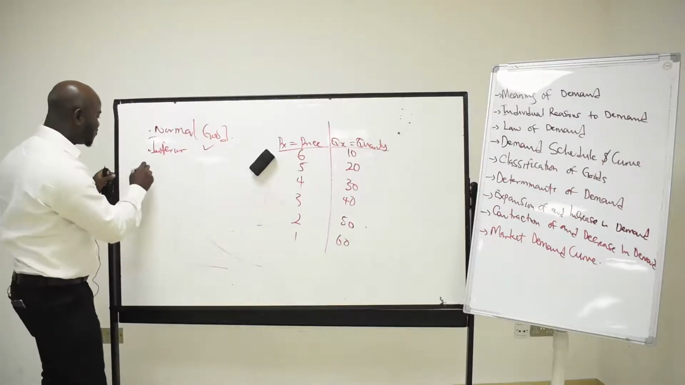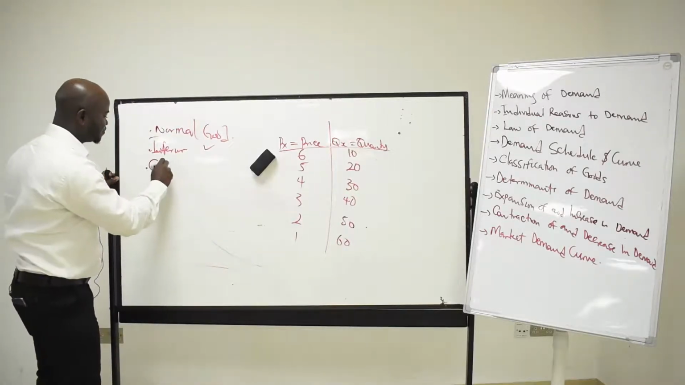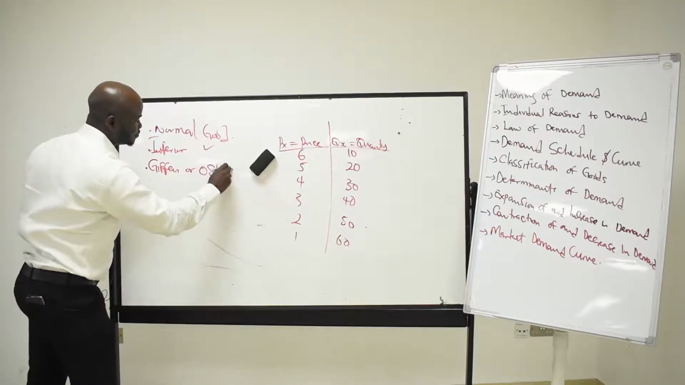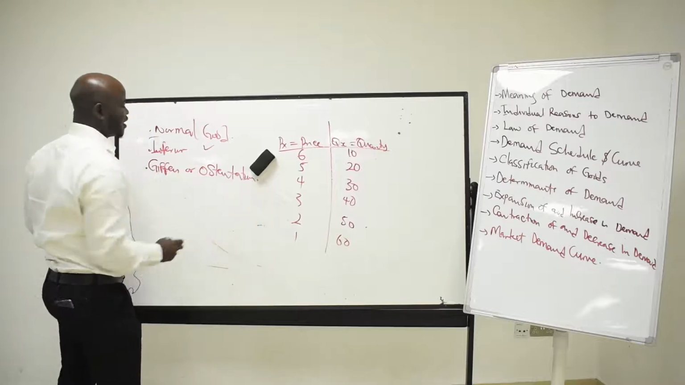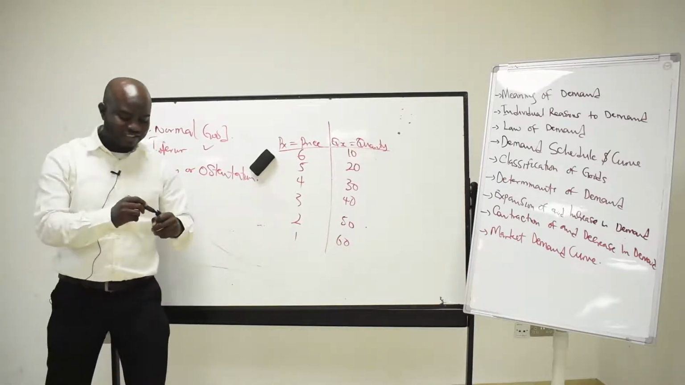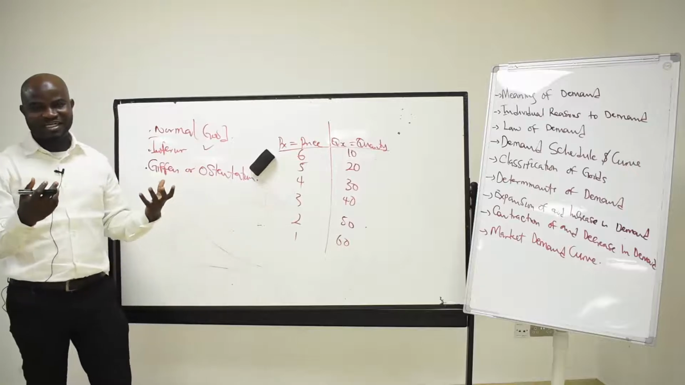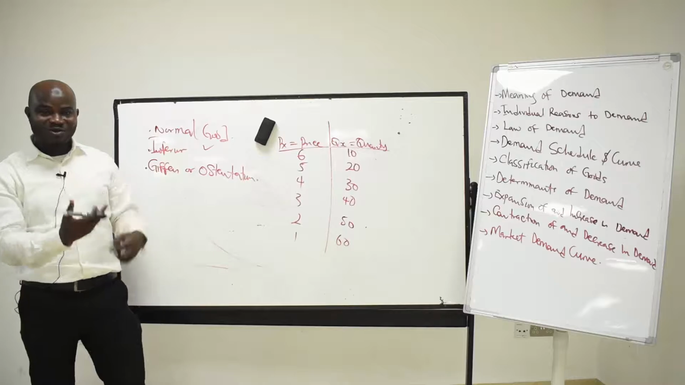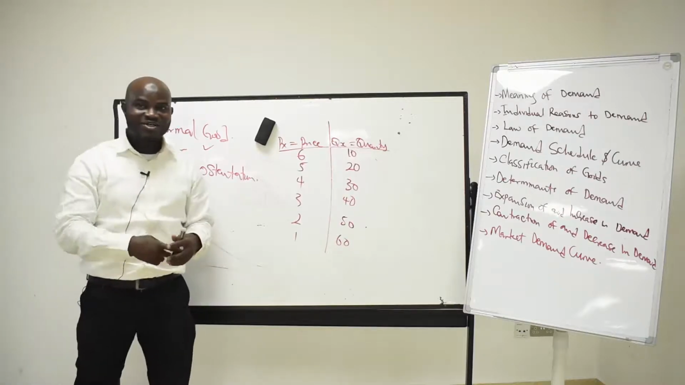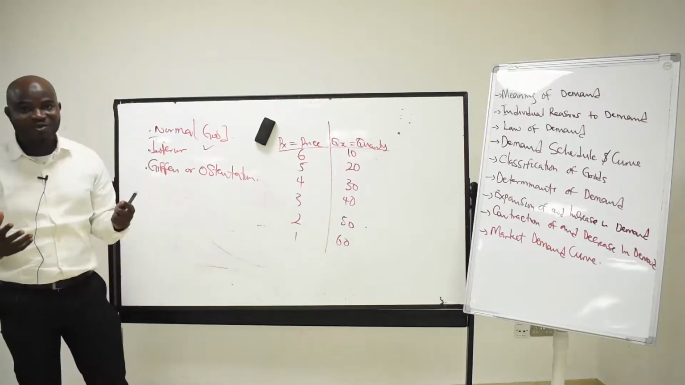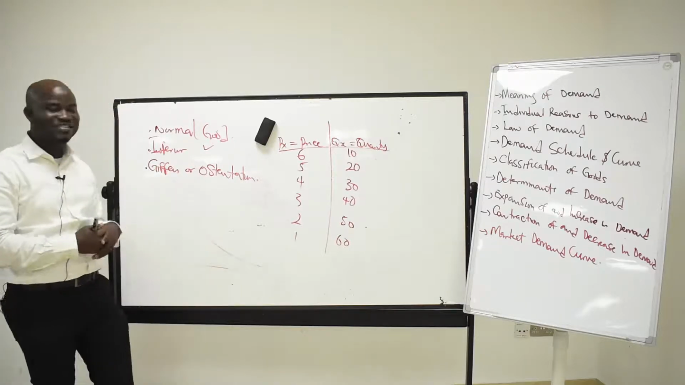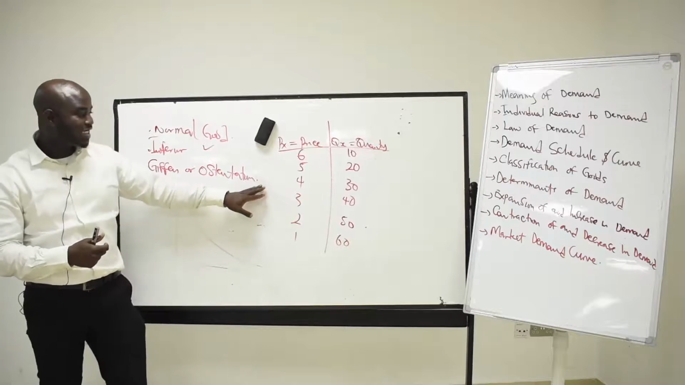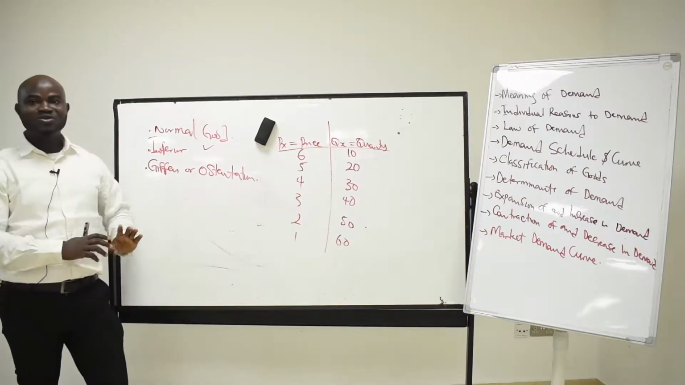Then the last one here is what we call giffen goods, or ostentation. Giffen or ostentation is an exception to the law of demand, because here, as the price of the commodity is increasing, the quantity demanded for that commodity is also increasing. That's why we call it an exception. And the goods that fall under this category are known as luxury goods.